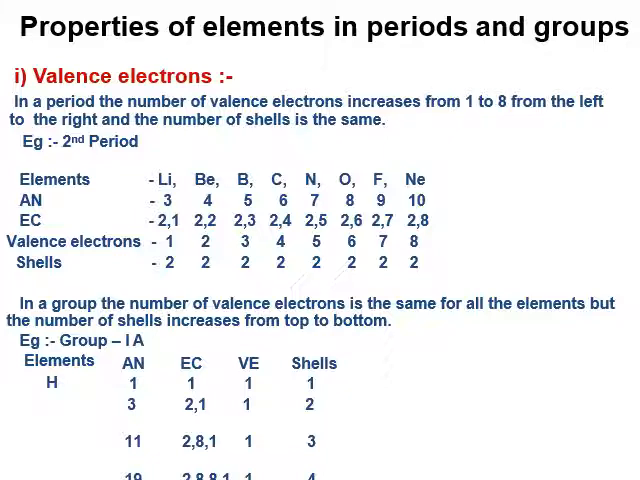In a group, we can see the number of valence electrons is the same for all the elements, but the number of shells increases from top to bottom. For example, in group 1A, we can see hydrogen, lithium, sodium, with electronic configurations 1, 2 1, 2 8 1. The valence electron is 1 for all, but the shell number is 1 for hydrogen, 2 for lithium, 3 for sodium, and 4 for potassium.